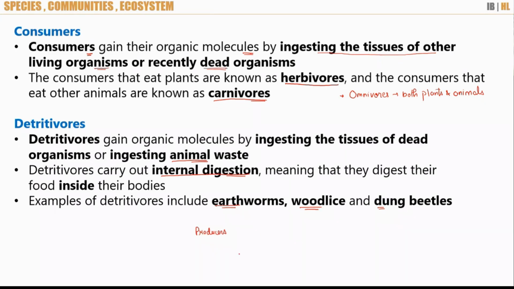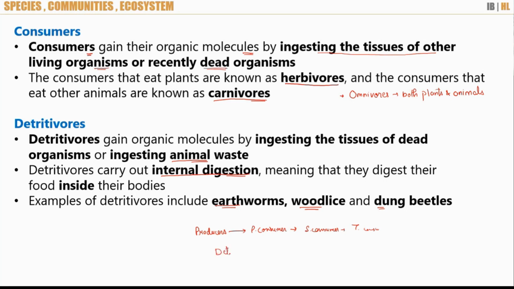Producers are eaten by primary consumers. Consumers are of different types: primary consumer, then secondary consumer, and tertiary consumer, and so on. But there is one more food chain that starts with dead and decayed matter.